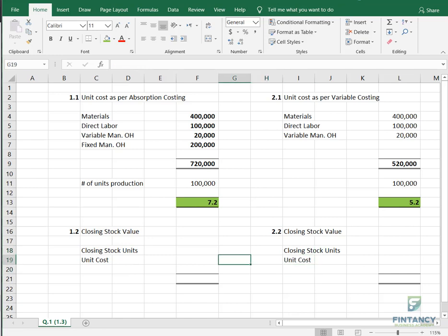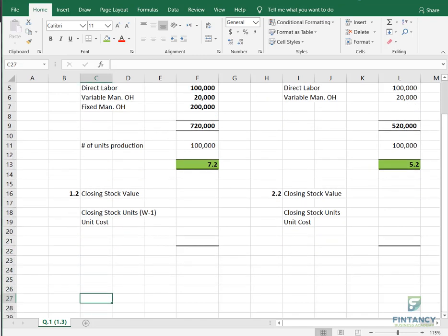So what we will do, basically, we will write here for the examiner that we are doing working number 1 below, to calculate closing stock units. You can write here calculating closing stock.